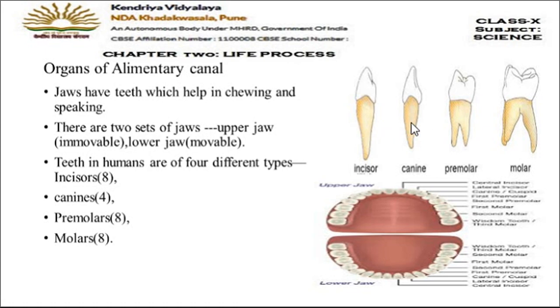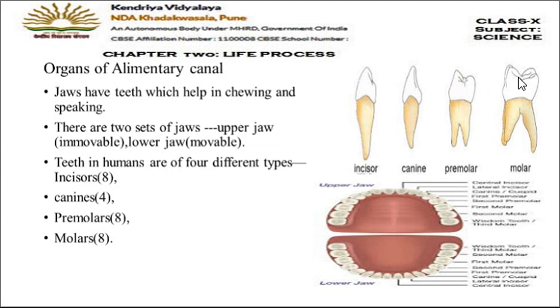Then the second diagram is of canines. Canines are the tearing teeth. They help in tearing the flesh or the food. The total number of canines is 4, that is 2 in the upper jaw and 2 in the lower jaw. Then premolars, this is the structure for premolars, and if you see the upper surface of premolars, the surface area is more comparative to canines and incisors.